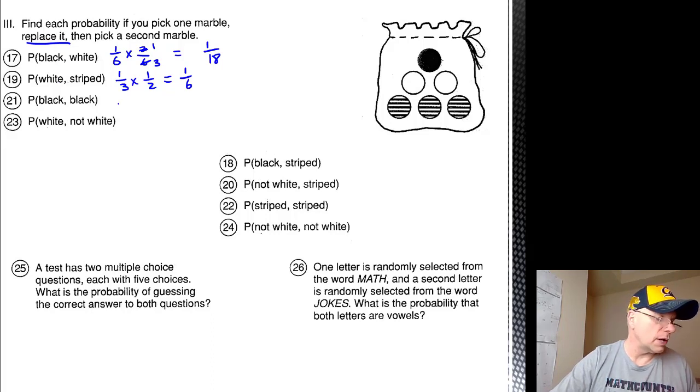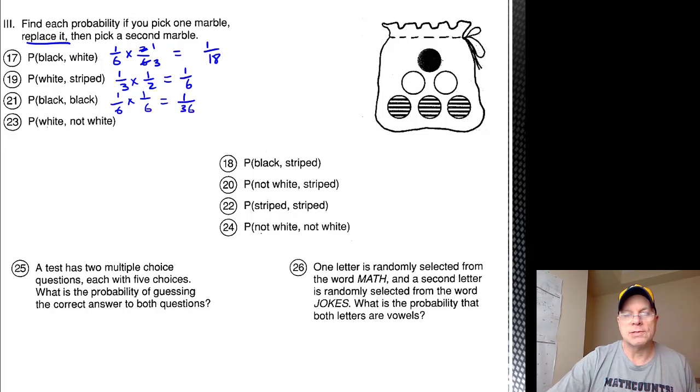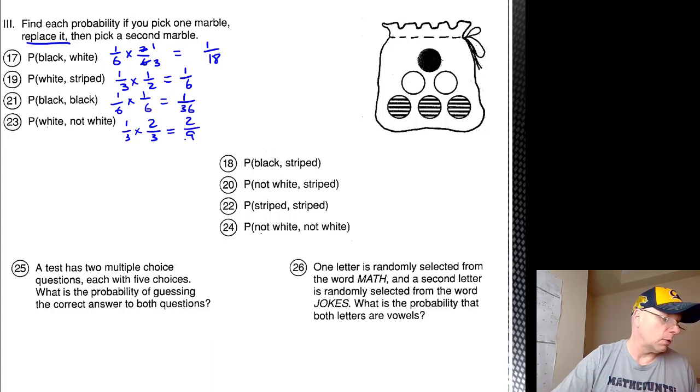Now I'm doing 21. Probability of picking a black marble is 1/6, and when we replace it and mix them up, it's still 1/6. So the probability of picking black, replacing it, and picking black again is 1/36. Probability of picking a white marble is 1/3. So the probability of picking a marble that's not white must be the complement, 2/3. So there's a 2/9 probability of picking a white marble and then not picking a white marble after replacing the first white marble and mixing them up.